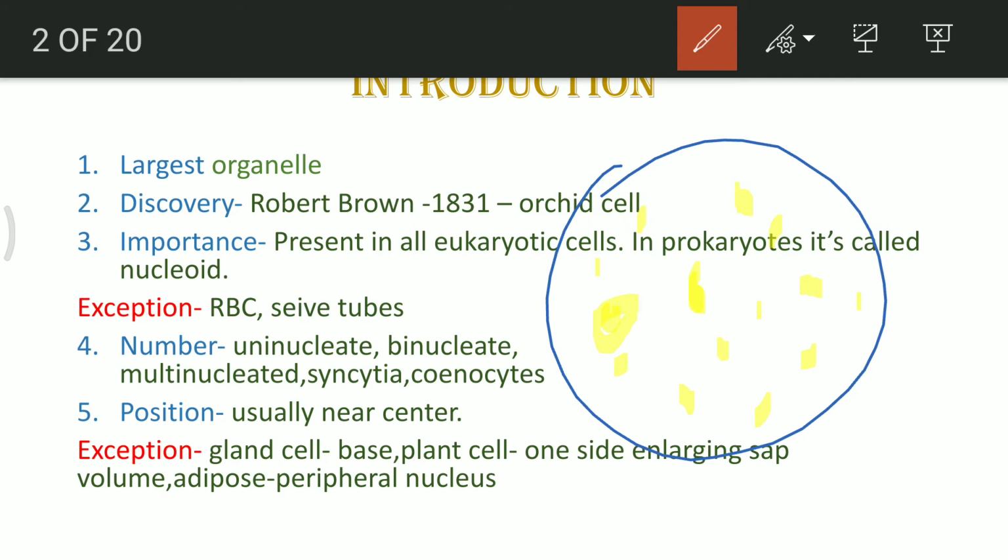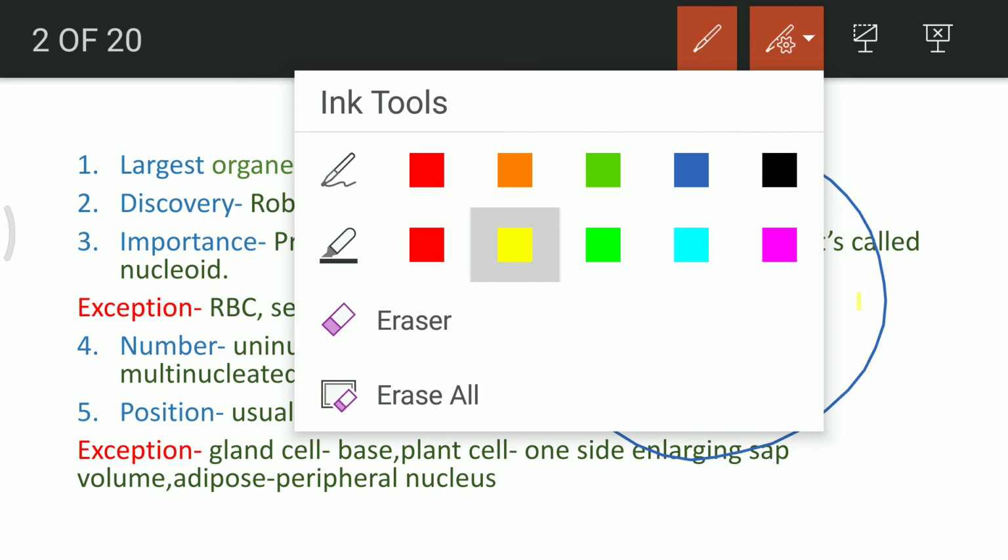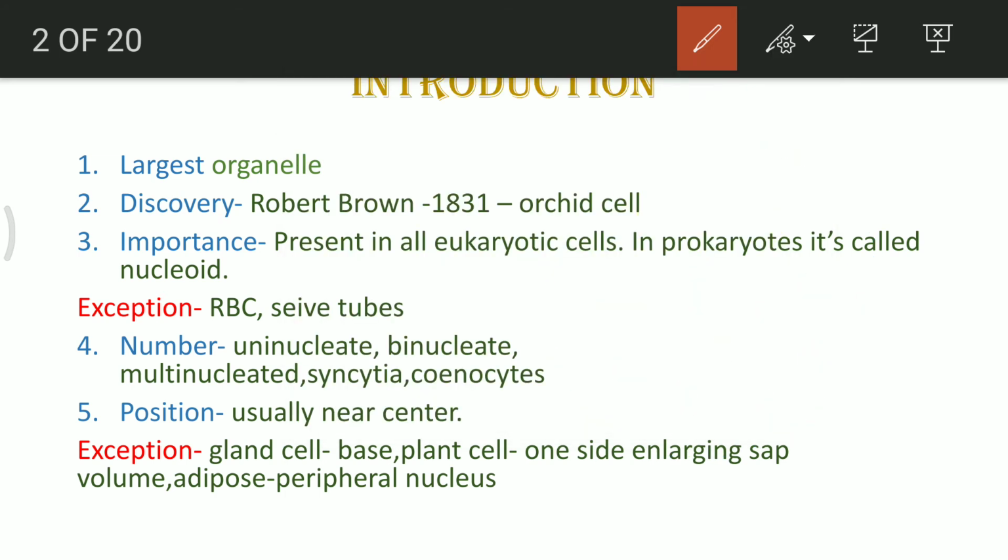The molds, especially the amoeba, undergo a similar kind of syncytial formation when there is an unfavorable condition. In the unfavorable condition, a cyst is formed around it, and then the nucleus goes on dividing without the division of cytoplasm, and that condition is known as syncytia.